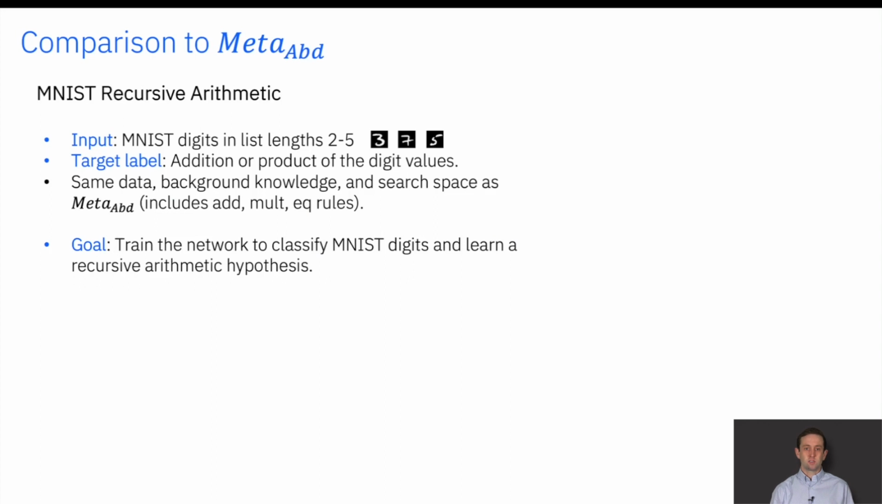The first task is the recursive arithmetic task. The input is MNIST digits arranged into lists of length 2 to 5, and the label is the addition or product of the digit values. We use the same background knowledge and search space encoded into ASP, and the goal is to train the neural network to classify MNIST digits and learn a recursive hypothesis to compute the sum or product.